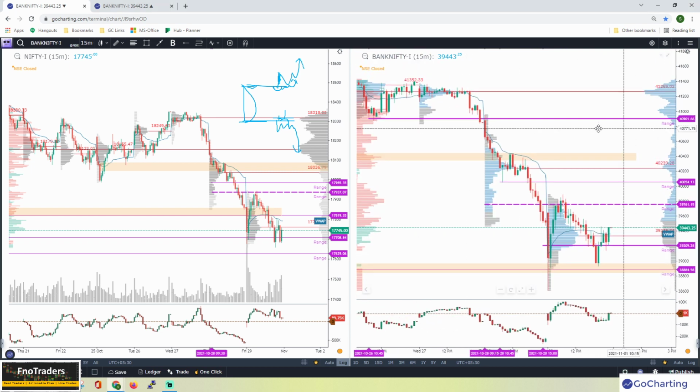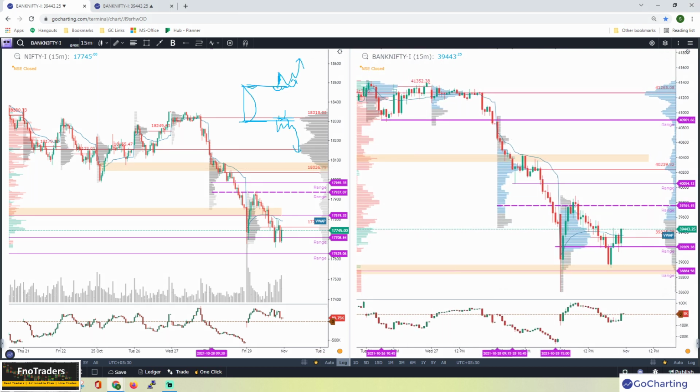If you see this day, the opening was way outside the value area range. Once price failed to hold back, it provided a trending day opportunity. So that was one case, which was the recent one. This one I think was on Thursday. Then let us look at any other examples as well.